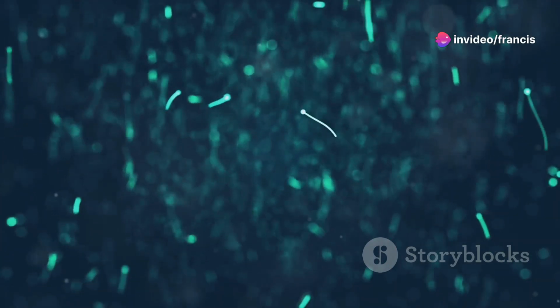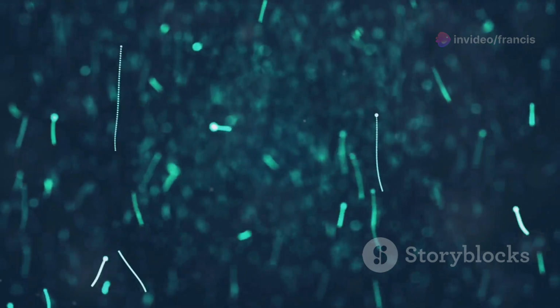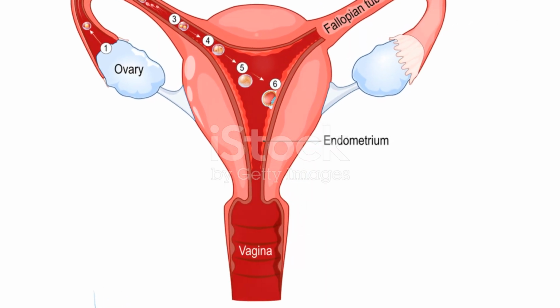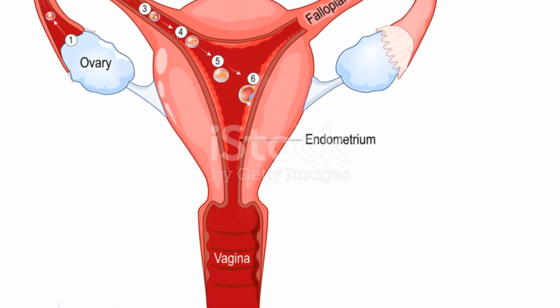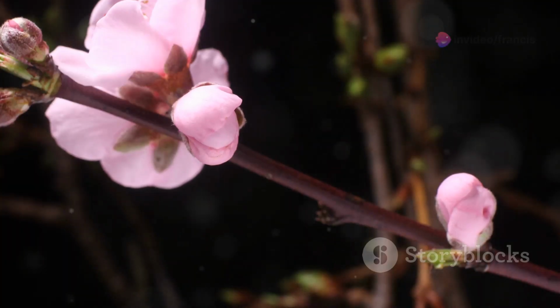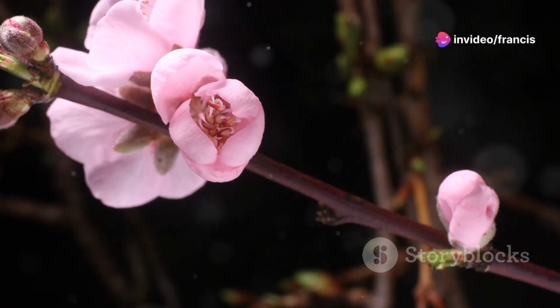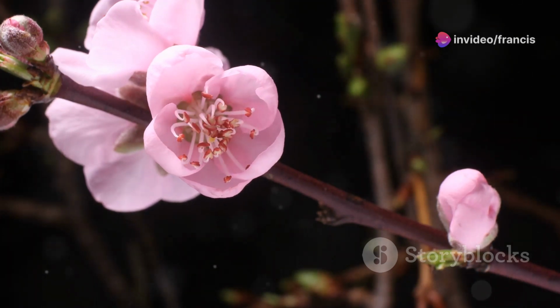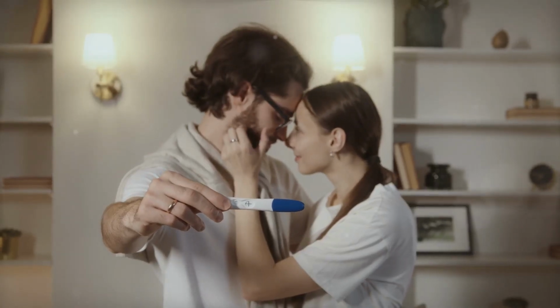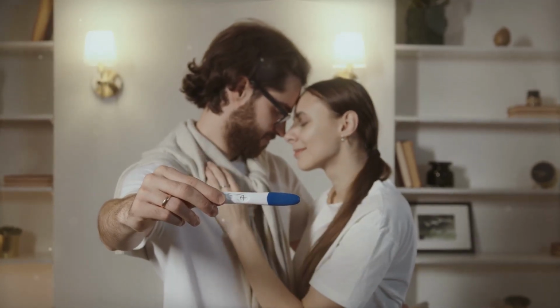Sperm can survive inside a woman's body for up to 5 days, while an egg can be fertilized for only about 12 to 24 hours after ovulation. Therefore, your fertile window spans approximately 6 days, including the 5 days leading up to ovulation and the day of ovulation itself. During this time, unprotected intercourse can lead to pregnancy.